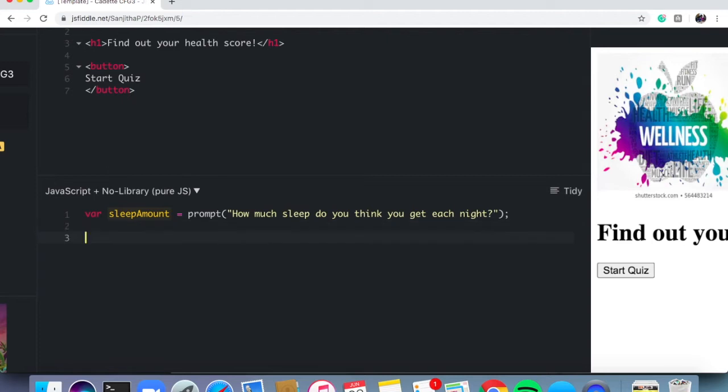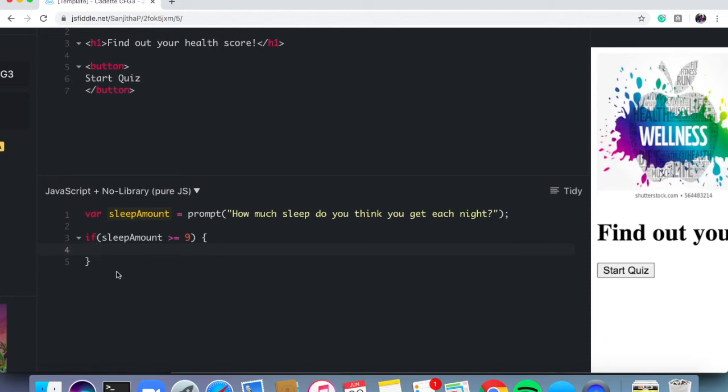So what I'm going to do is add an extra line in the middle just because y'all are going to need that space in just a second. So let's write our if statement. So I'm going to say if, add a set of opening and closing parentheses. Whatever goes inside of these parentheses is the condition I'm checking for. And I'm going to say sleep amount because that's the name of my variable. That's how I'm accessing what the user typed in. And I'm going to say greater than or equal to 9 because that's the number I'm comparing it with. And then I'm going to add a set of curly braces. These will autocomplete for me as well. And then I'm going to hit enter once so I have a line in the middle. And whatever's between these two curly braces is my resulting action.